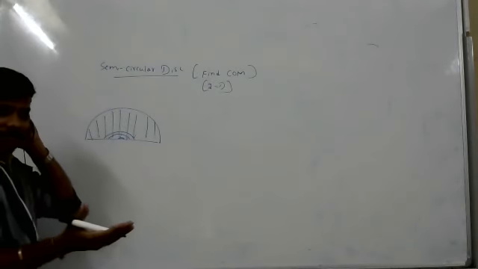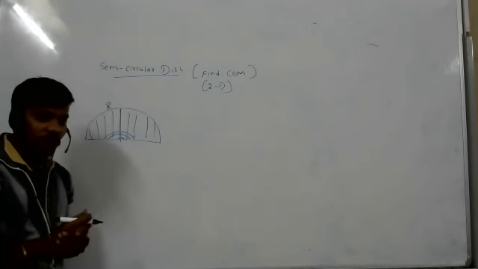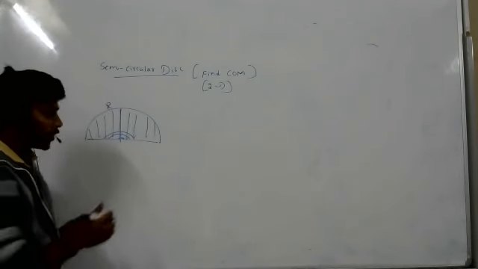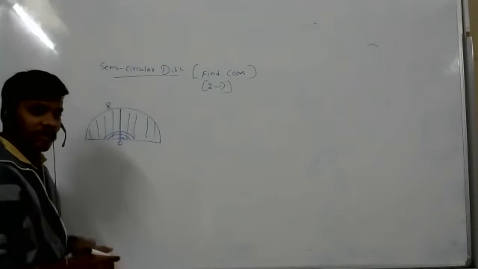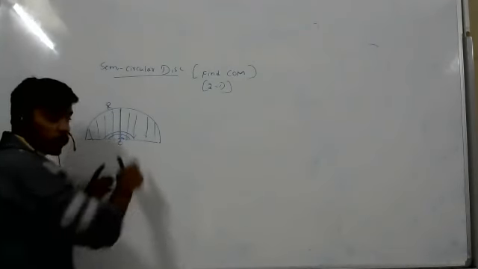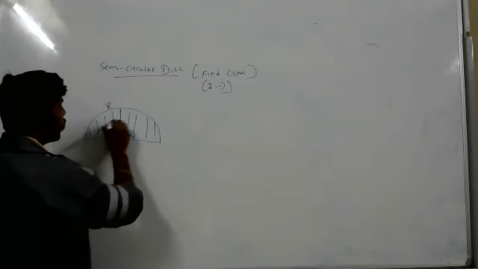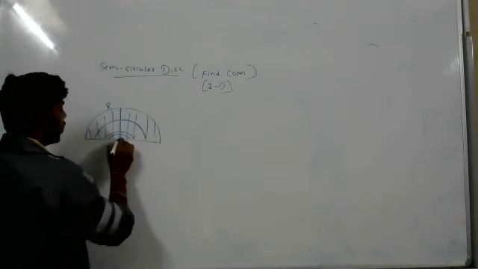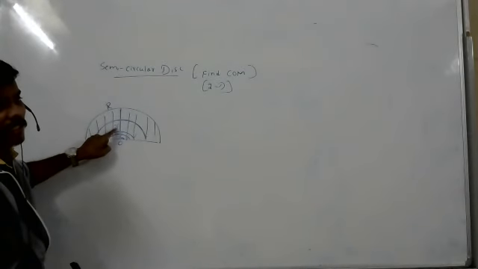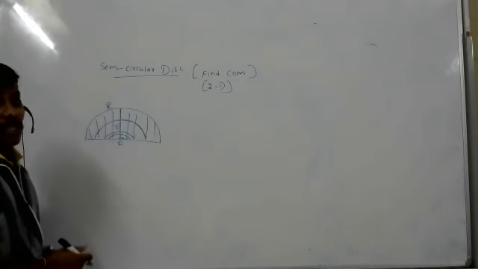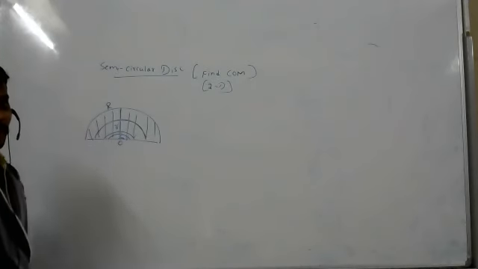Okay. So total radius is R. So 0 to R, how many rings can I take from this? Up to R I can take, right? So now what I took, only one ring, from here to r distance. Like that, 0 to capital R distance, I can take any rings.